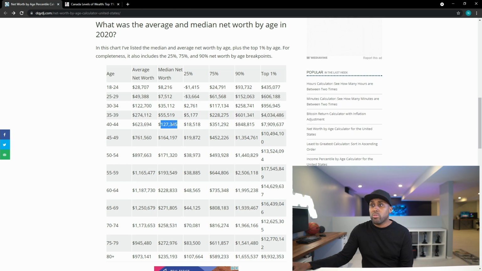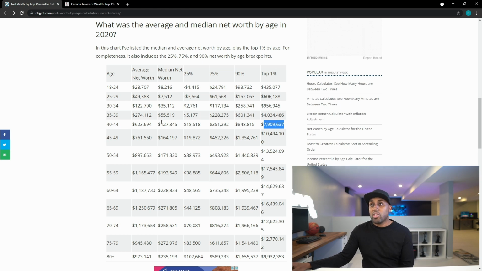And at age 40 to 44, you should be at 127,000 if you are in the middle, 50%, right? If you want to look at where the 25% is, the 75th percentile, 90th percentile, the data is also here, and also what the top 1% is at age 40 to 44, which is $8 million, right? So you can see where you're at just by looking at some of these benchmarks, right?